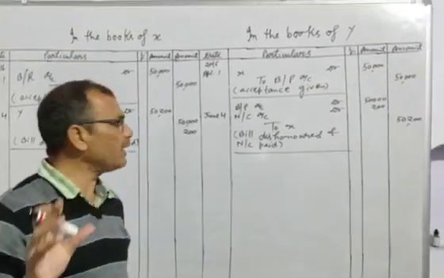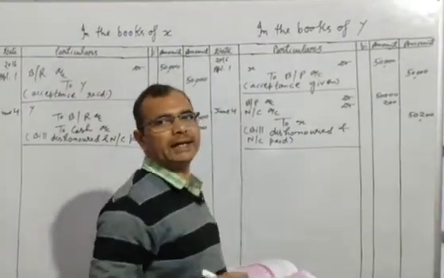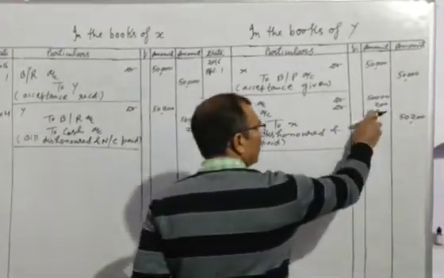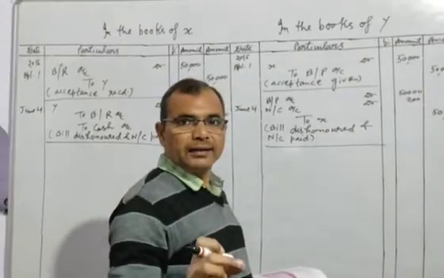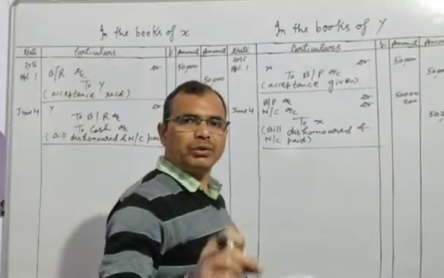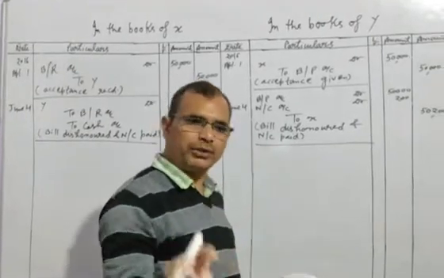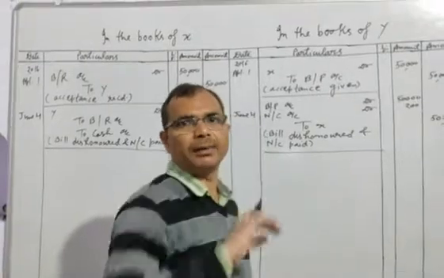You should understand very clearly what the amount of the bill will be at that time: 50,000 of bill, 200 rupees for noting charges, and the interest, whatever the rate of interest is given in your question, according to that you will charge, and after that you will add that amount.